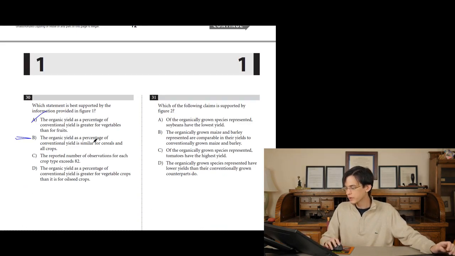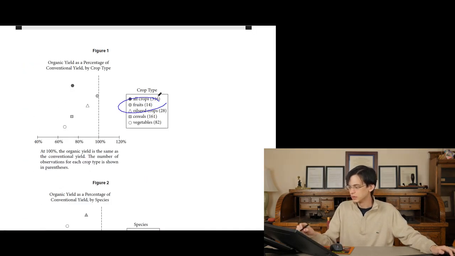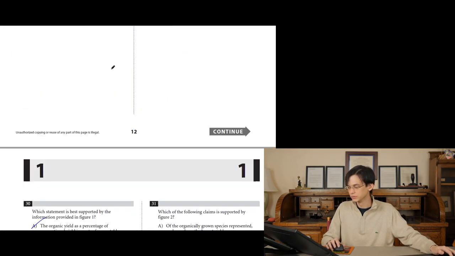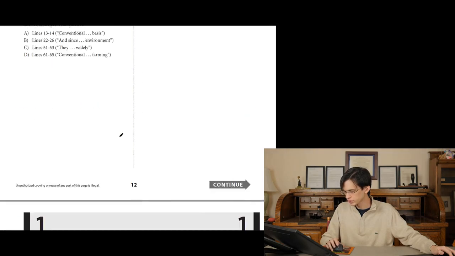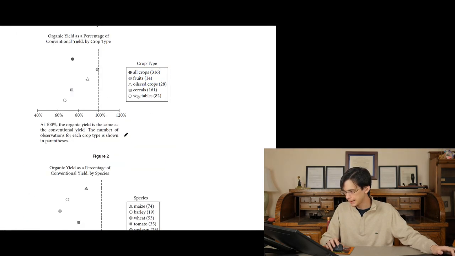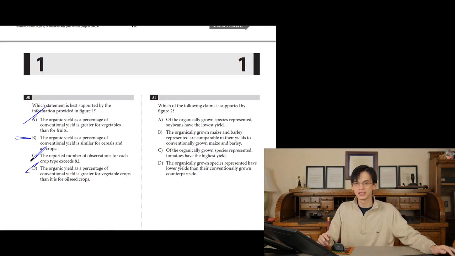What else? C. The reported number of observations for each crop type exceeds 82. Not true. Fruit is 14. So that's not true. D. The organic yield as a percentage of conventional yield is greater for vegetable crops than for oilseed. Is vegetables bigger than oilseed? No, oilseed is bigger than vegetables. So just like A is wrong, D is also wrong. A can't be it, C can't be it, D can't be it logically. The only one that's factually true is going to be B. The answer to 30 is B.